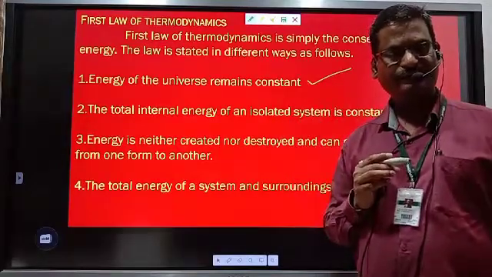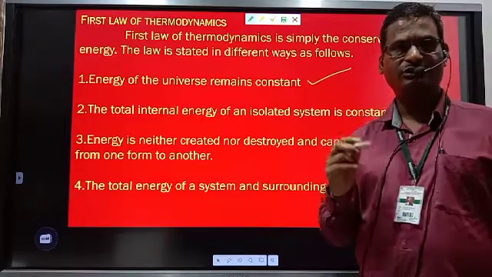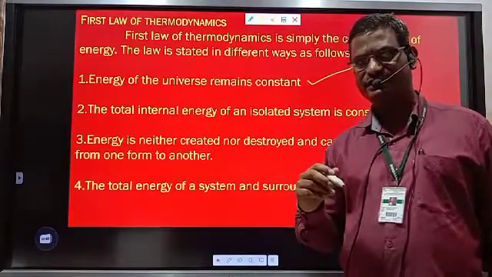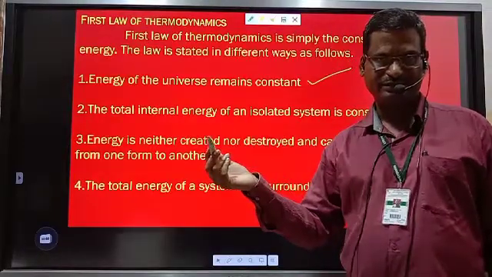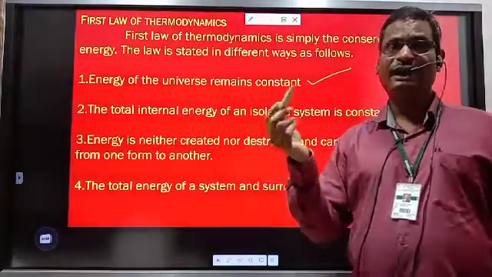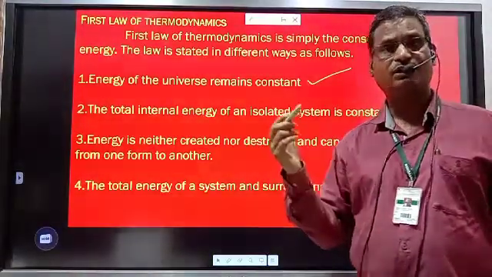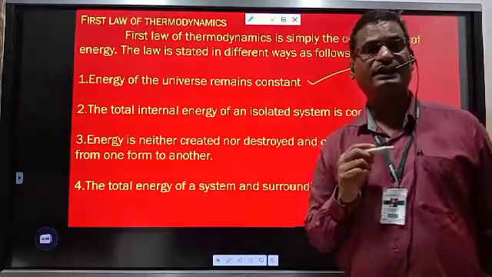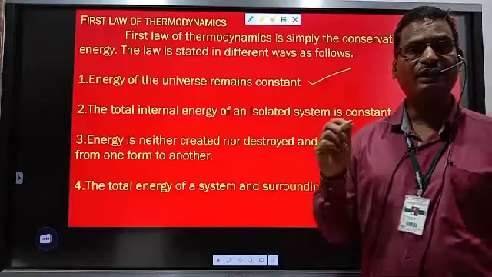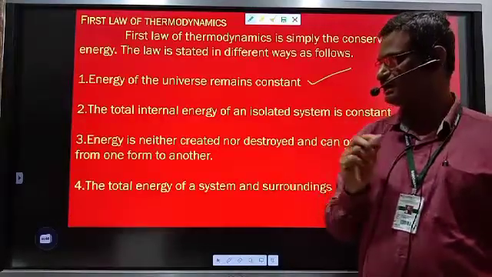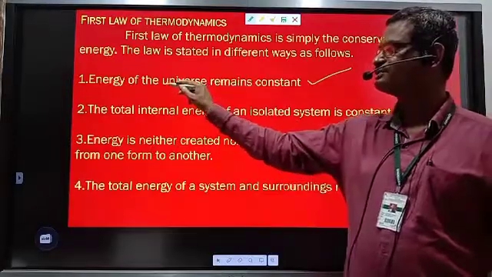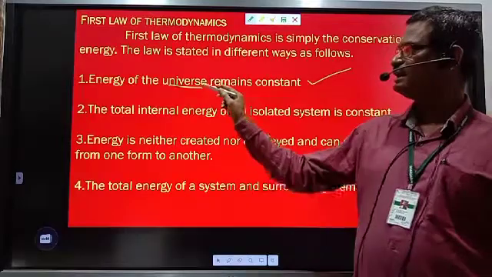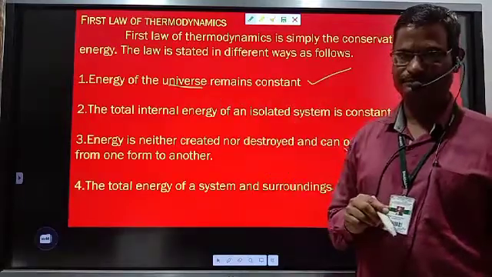Why? Because if there is loss of energy by the system and absorption of energy by the surrounding, the energy of the system decreases and the energy of the surrounding increases. Or if energy is absorbed by the system, there is loss by the surrounding. So there also the summation of energy of system and surrounding remains constant, and system plus surrounding is nothing but the universe. Therefore, the energy of the universe always remains constant.